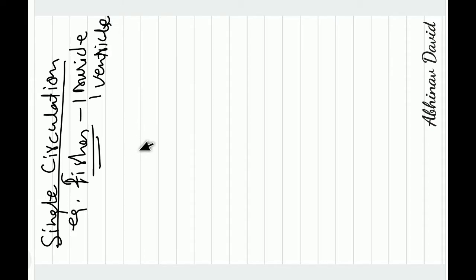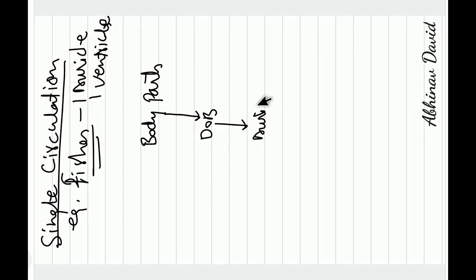So the deoxygenated blood from the different body parts, organs, cells and tissues goes into the auricle, and from the auricle it goes into the ventricle.